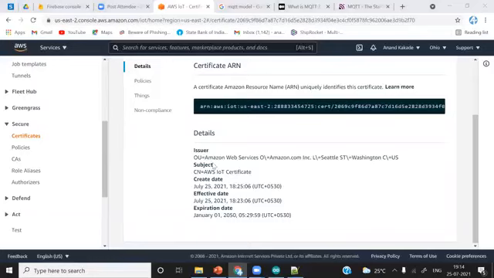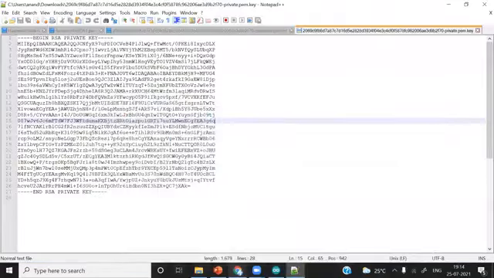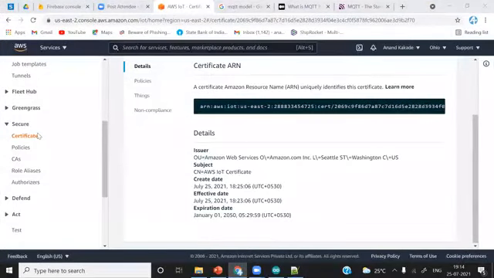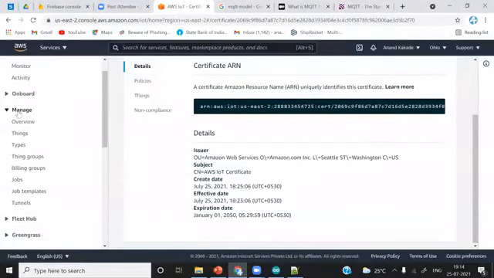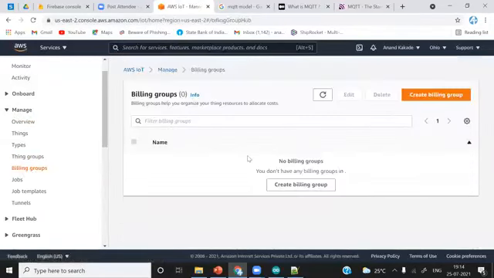How much does AWS cost? If you open the account using a debit card or credit card, for the first year it is free. After that, according to your users and scalability, it will increase. So AWS IoT will charge according to your users. You can find the details regarding billing here. In manage, you have to go to billing. You can see create billing group.